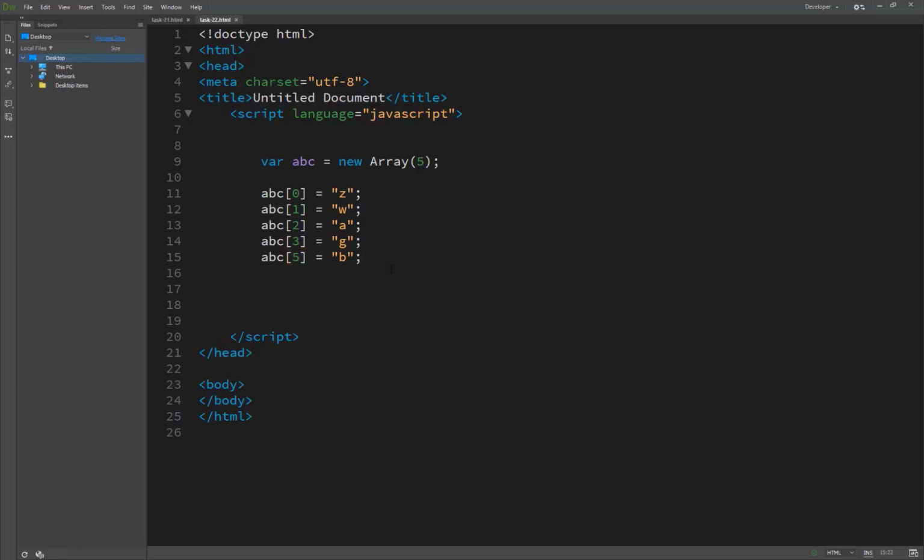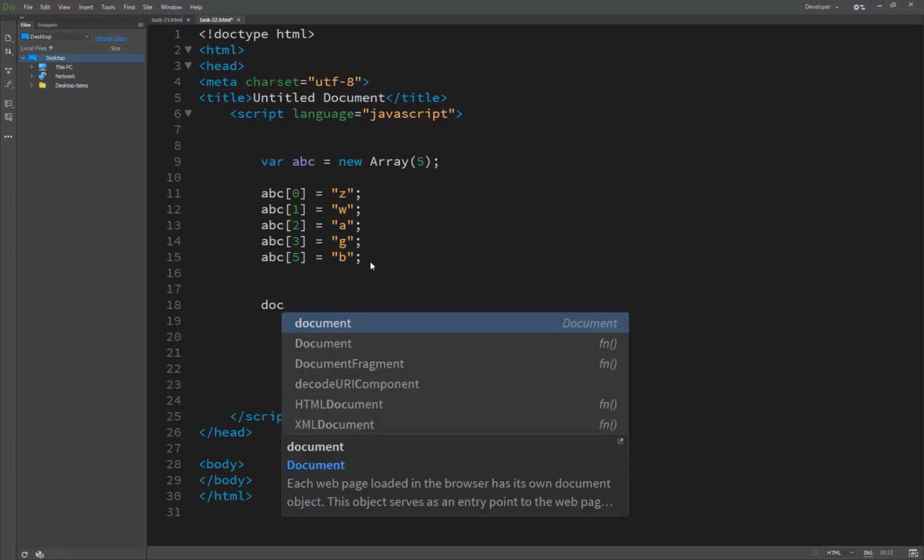So we have just written them all in descending order. Z is last alphabetically, then W, A, G, and these are all in irregularly descending order, not properly descending but irregular. So we have just created this, and let's see how sort basically works.